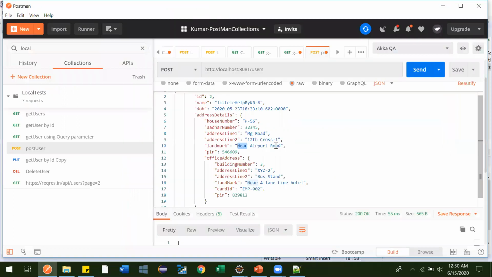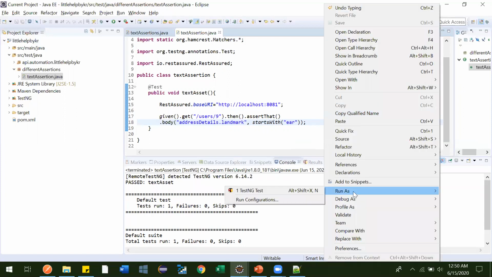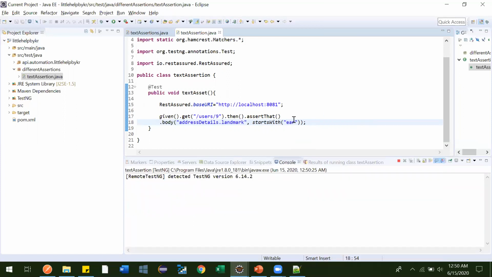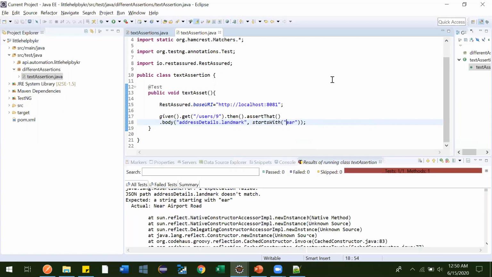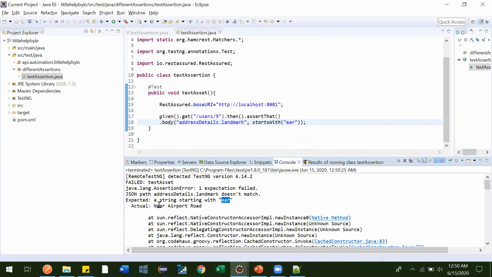Now let me make it well. I want to start with year, not near. So let's see. The response should start with year, not near. In this case, it should fail. See, it got failed. Starting with year, but the actual result is not starting with this one.